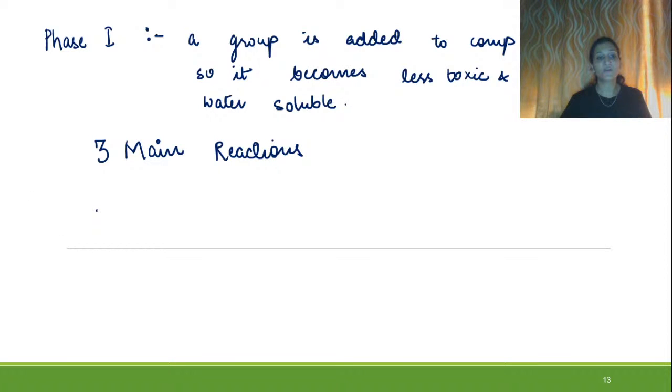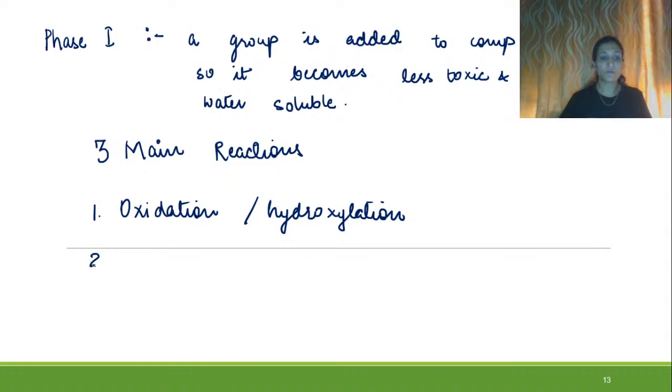The first one is oxidation or hydroxylation, the second one is reduction, and the third one is hydrolysis, right?